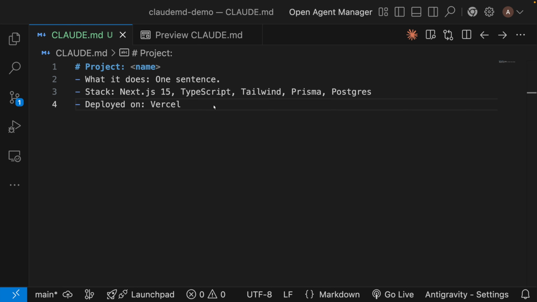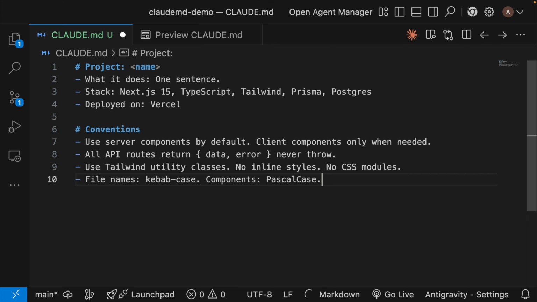Rule 2. List your real conventions. Not the conventions in the framework's docs, yours. The ones you'd review at a code review and say no to. Claude defaults to whatever is most popular on GitHub. If your team writes things differently, you have to spell it out.